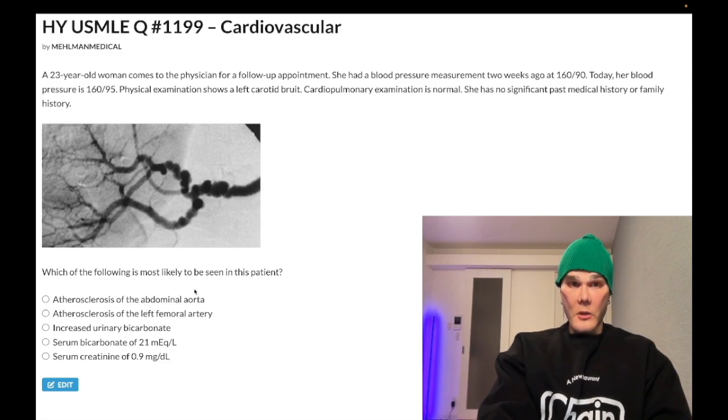Choice A, atherosclerosis of the abdominal aorta and left femoral artery. Both wrong answers, okay? It's not an atherosclerosis condition. When we talk about the notion of renal artery stenosis, if you say that, it implies atherosclerosis of the renal arteries, patient over 50, usually risk factors, diabetes, smoking, hypertension. But if you have a woman, 20s to 40s, I've seen one vignette where it's 50s, but usually woman 20s to 40s, and they can get a tunica media abnormality that results in this string of pearls appearance called fibromuscular dysplasia. We don't call this renal artery stenosis per se, all right? But it's not related to atherosclerosis. Wrong answer.